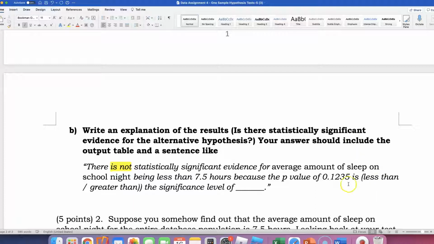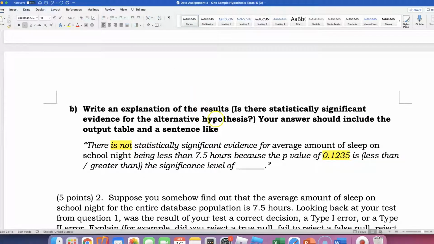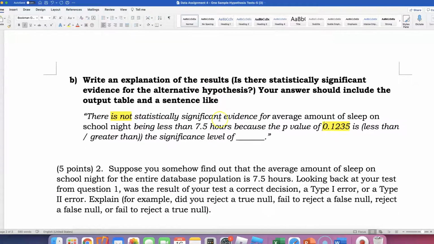And your number will be different, right? So what I'm highlighting in yellow, you and I will have different numbers. Because the p-value of 0.1235, is it less than or greater? This is greater than. For me, it is greater than. But if you are lucky, you probably got a small p-value, who knows? But this is greater than the significance level of 0.05.